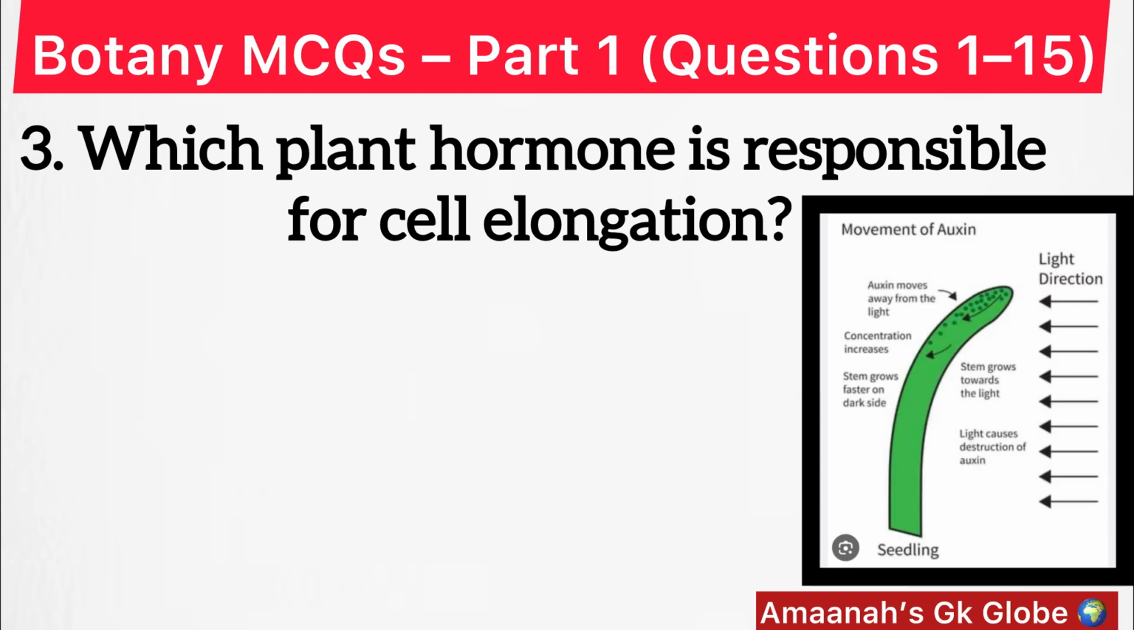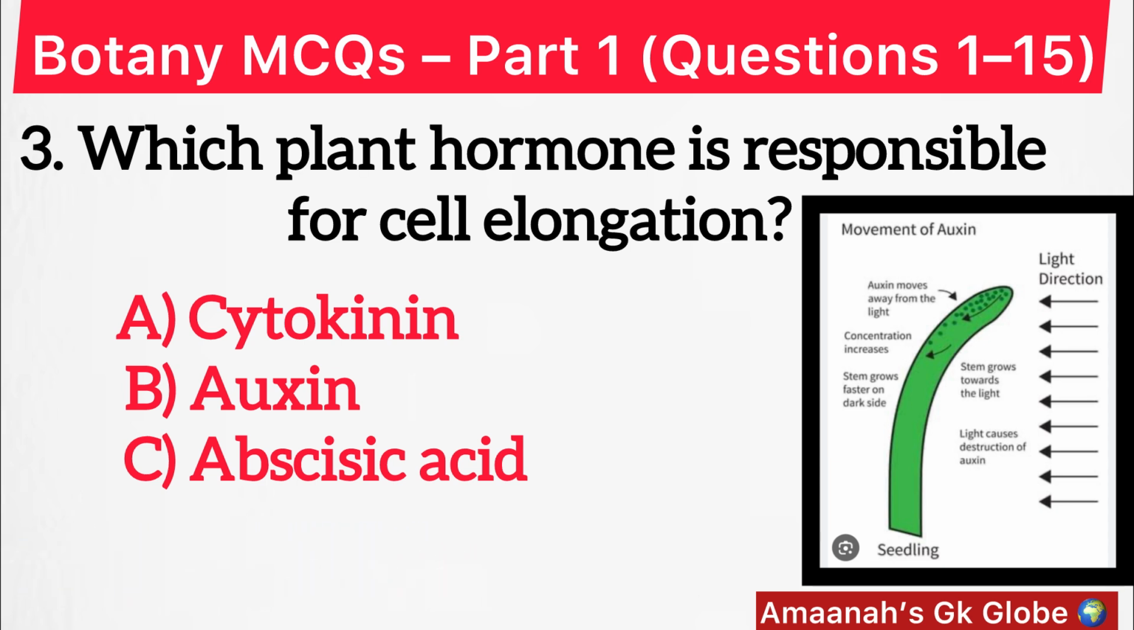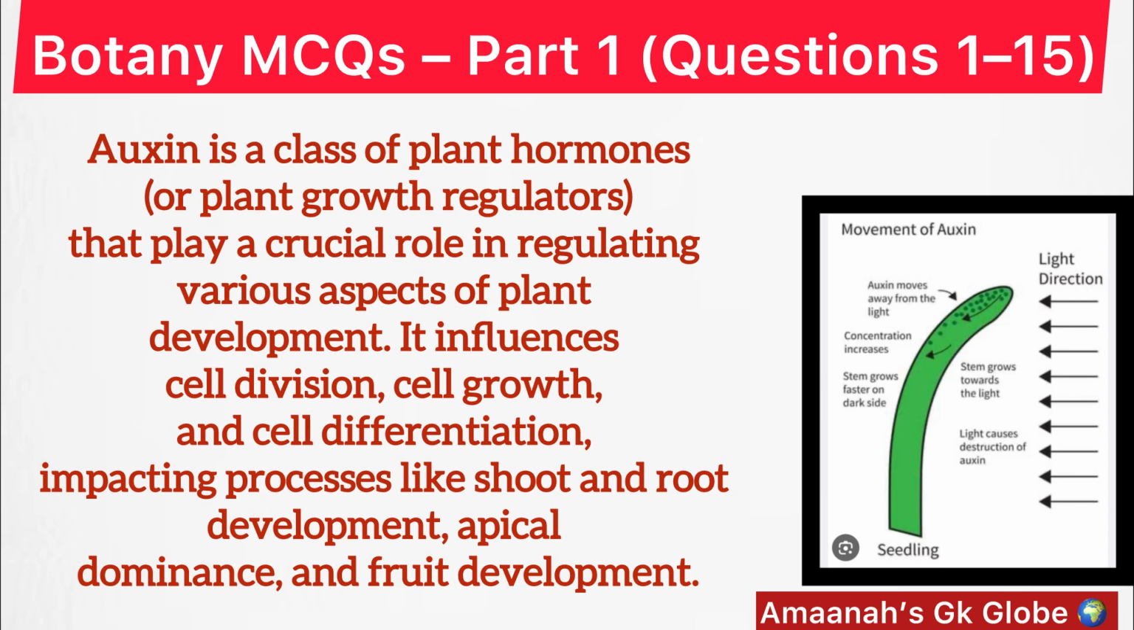Which plant hormone is responsible for cell elongation? Option B. Auxin. Auxin is a class of plant hormones or plant growth regulators that play a crucial role in regulating various aspects of plant development. It influences cell division, cell growth, and cell differentiation, impacting processes like shoot and root development, apical dominance, and fruit development.